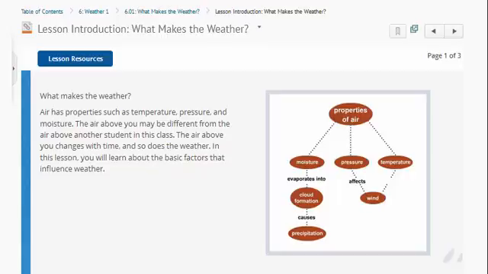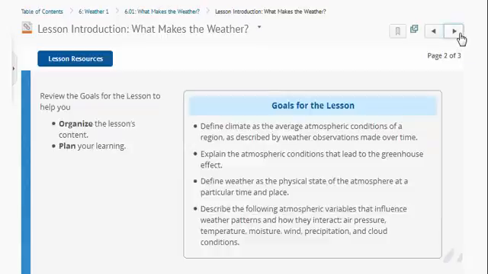This lesson is titled, What Makes Weather? Air has properties such as temperature, pressure, and moisture, and the air changes with time, and so does the weather. So we're going to learn a little bit about why the weather changes and how that's related to properties of air. Please take a moment to pause this recording and read through the goals and objectives for this lesson. Then press play.